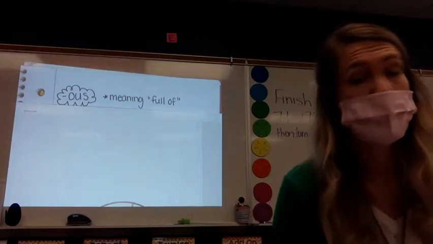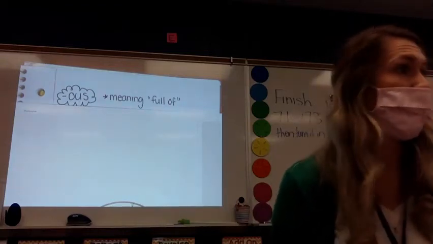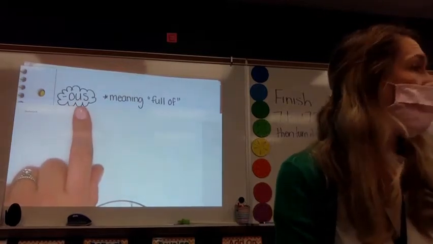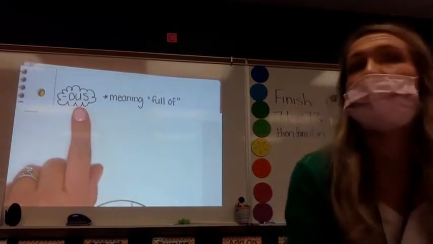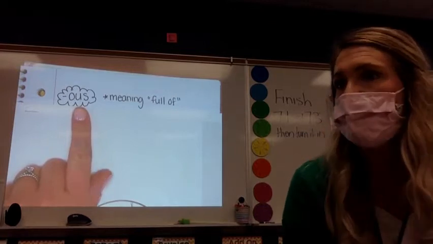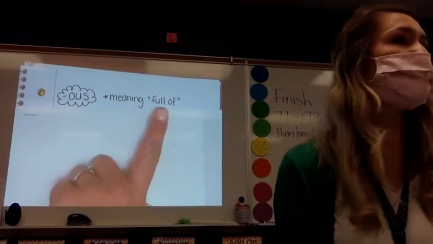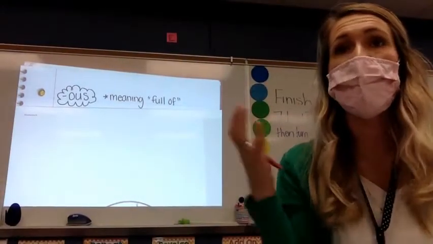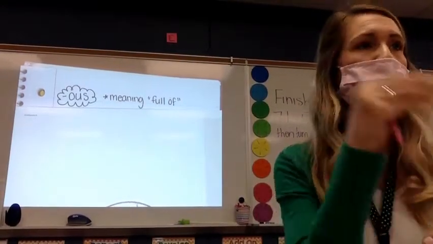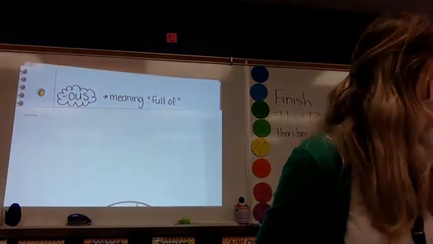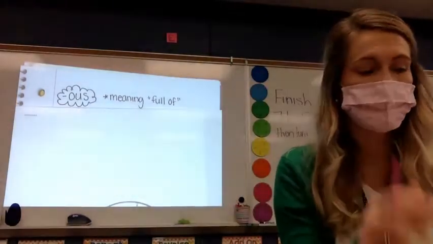Today we are going to look at another suffix, and the suffix that we're going to look at today is when we take a word and we add the OUS to the end of it. When we add the OUS to the end of a word, it makes it mean full of something. So we're going to take that root word, the main part of the word, and when we add OUS to it, it's going to be full of whatever that root word was. So we're going to look at some examples of this today.